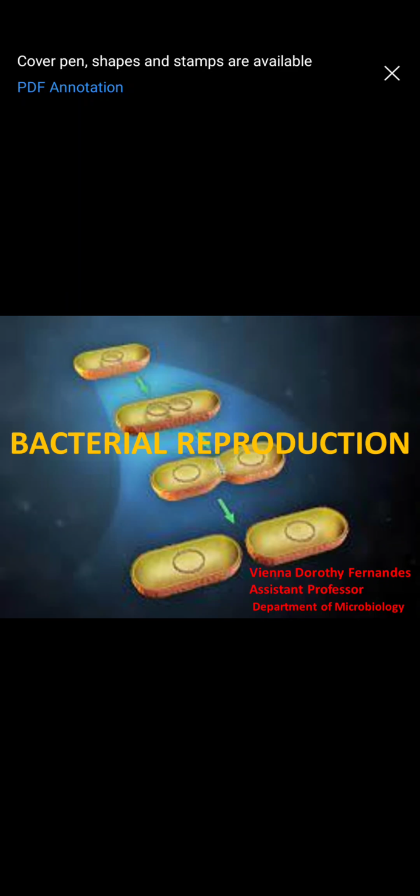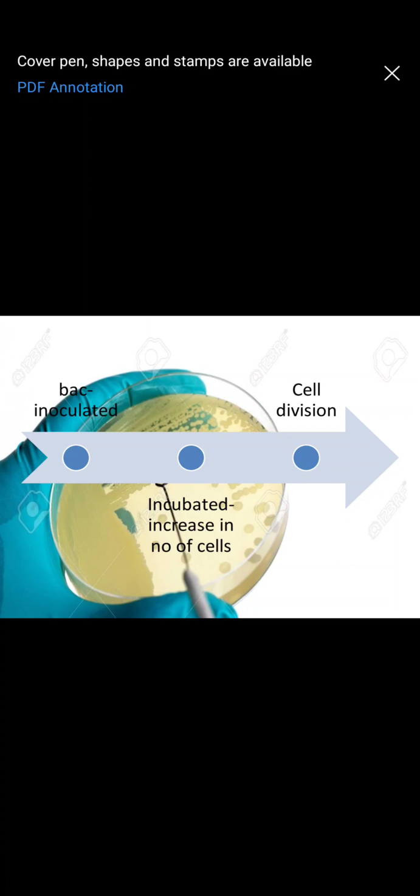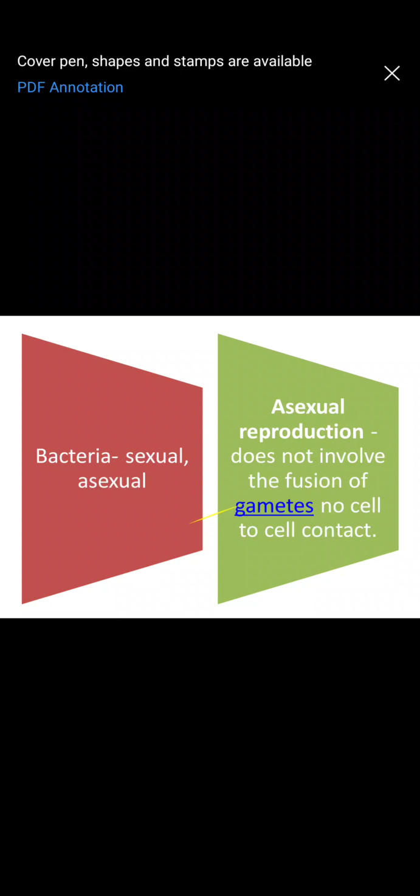Hello students, in today's class we will be studying bacterial reproduction. Now when bacteria are inoculated into a fresh medium and incubated at appropriate conditions, that is proper pH, proper temperature, etc., there is an increase in the number of cells. How does this increase in number of cells actually happen? This happens by reproduction, that is through cell division. So this we are going to study.